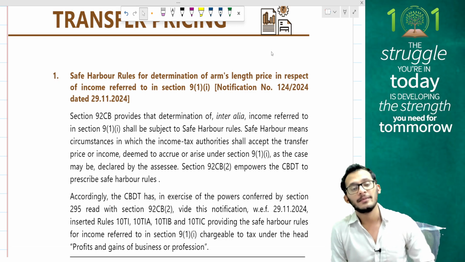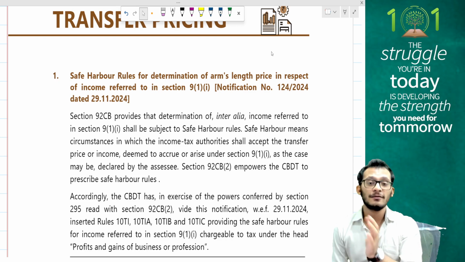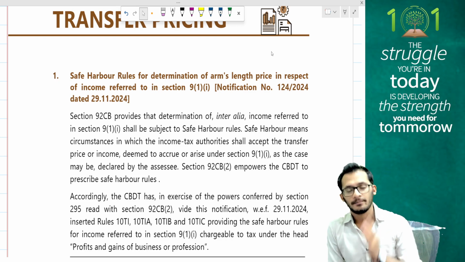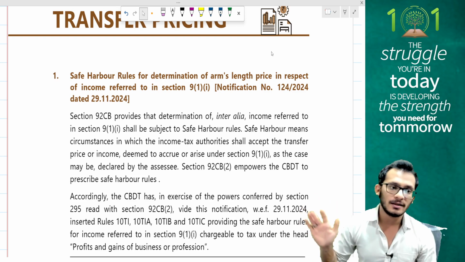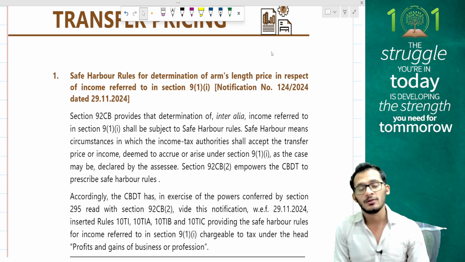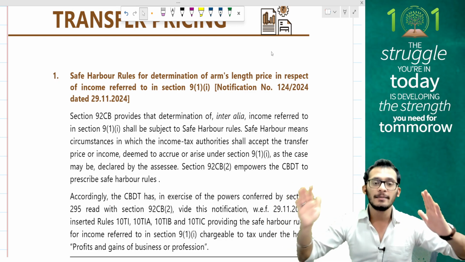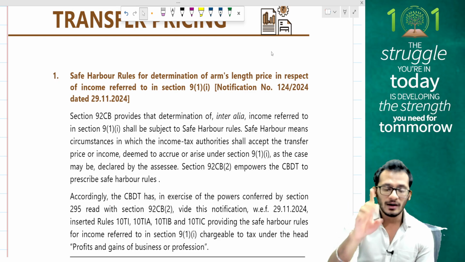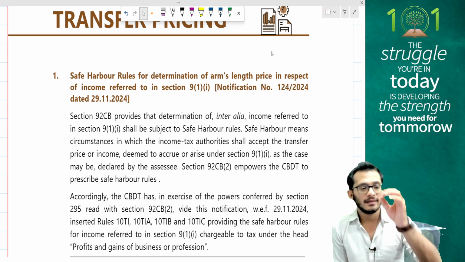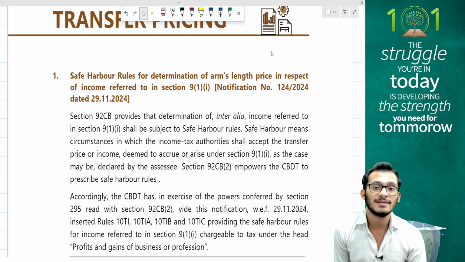This time, for the first time, because we are going for Jan attempt, unfortunately for Jan attempt, the whole safe harbor rules has been notified. But even before Jan attempt, for September attempt alone, one additional safe harbor rule has been notified, which you need to keep in mind. So which means for September attempt, you don't have the complete plethora of safe harbor rules, but you have one specific line item which has to be discussed. And therefore, an MCQ question is possible from the safe harbor rules.